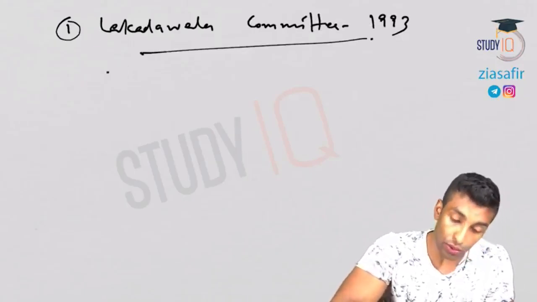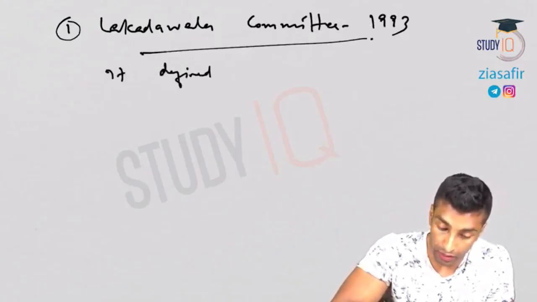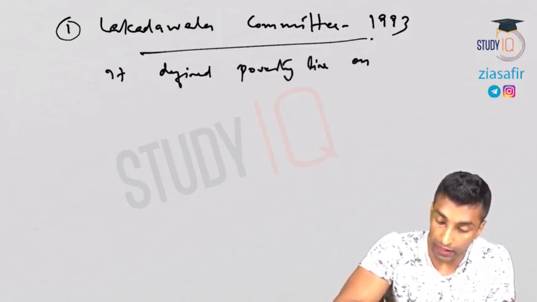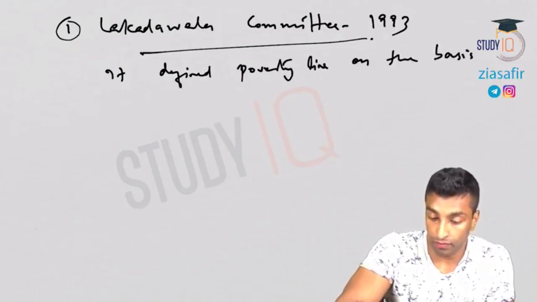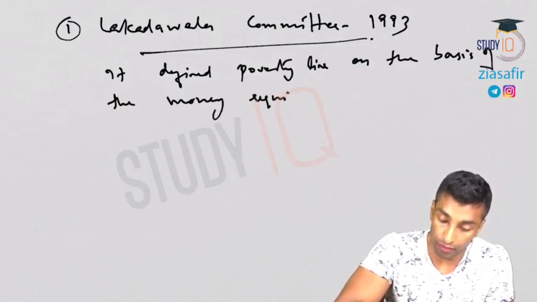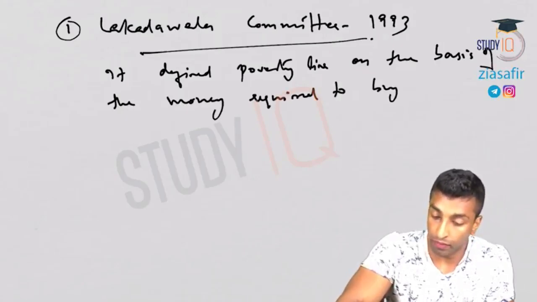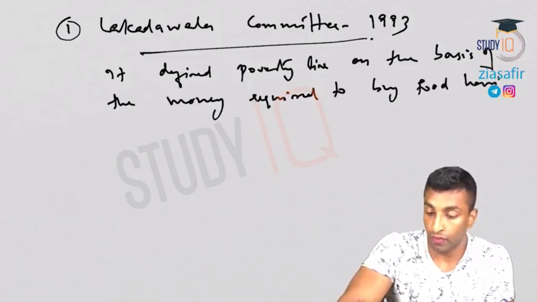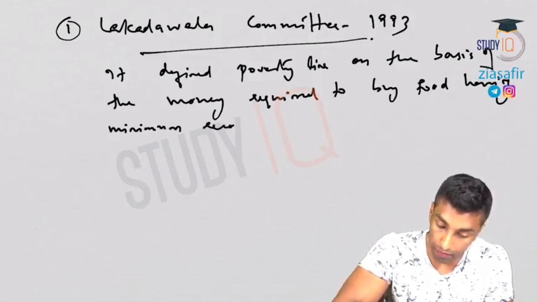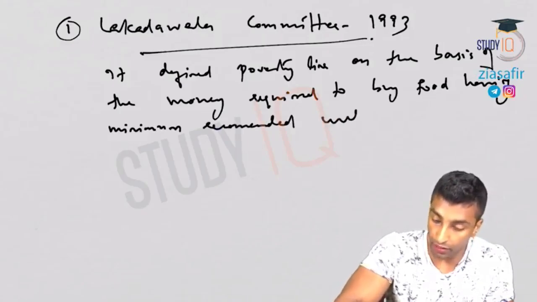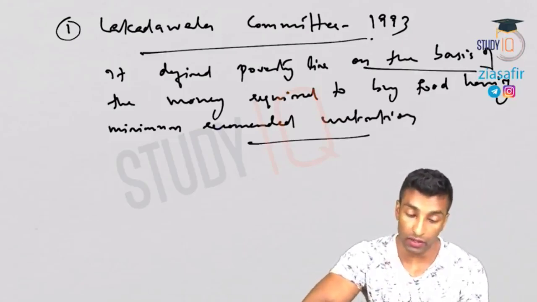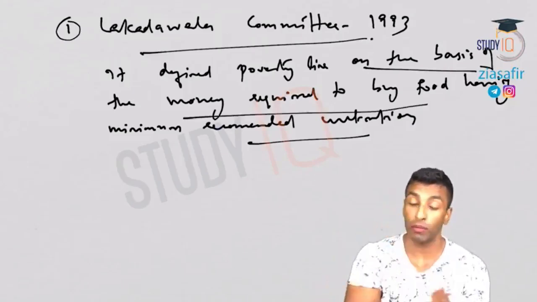It defined the poverty line on the basis of the money required to buy food having minimum recommended nutrition.